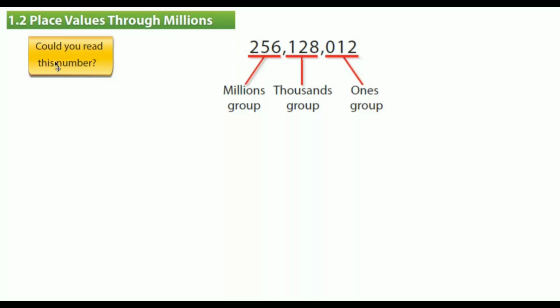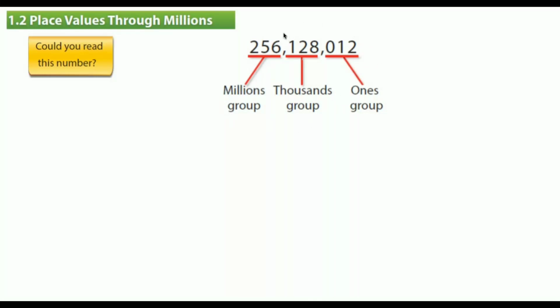We have a number. Could you please read this number? Everybody, as you can see, we have groups in numbers. The first three digits from left to right we call the ones group. The second three digits we call the thousands group, and the third three digits we call the millions group.